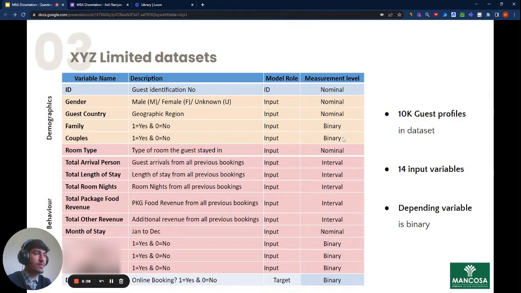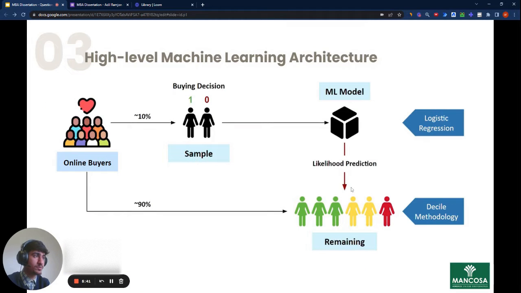So here we have variables that will be used by the algorithm. We have a total of 14 input variables. 4 of them are demographics, such as gender, country, did the guest come in family or did the guest come as a couple. We also have behavior input, such as what room they stayed in, how much revenue they spent on food, which month did they stay, at which hotel did they stay, and how many room nights, how long did they stay. So these are our variables.